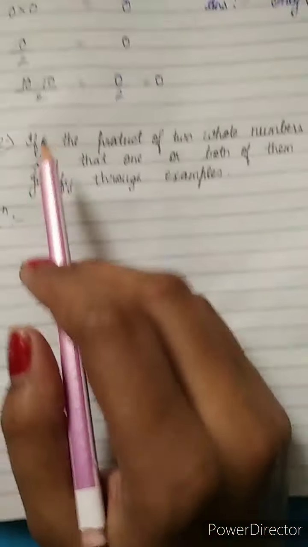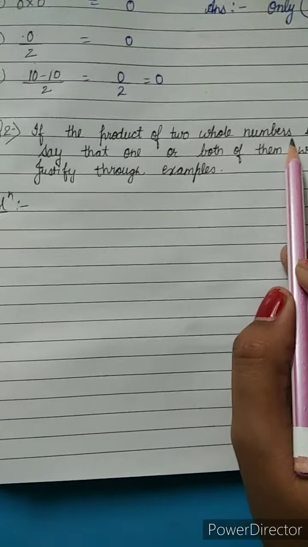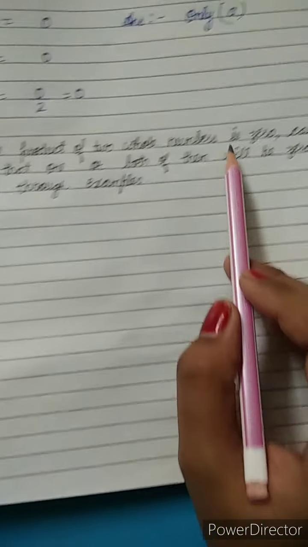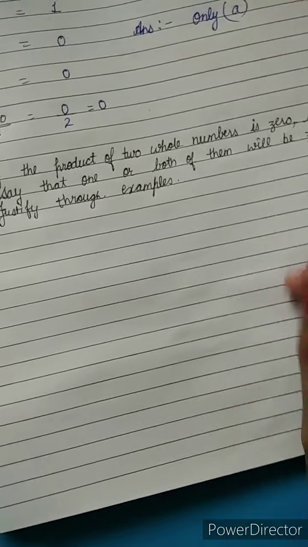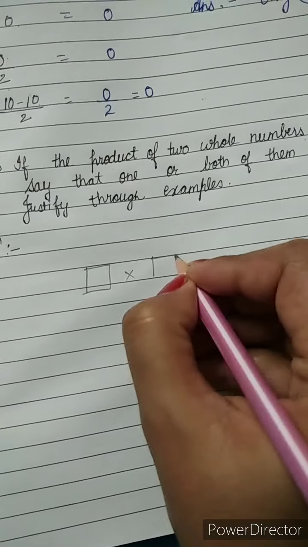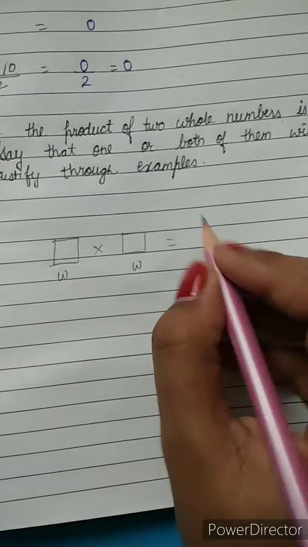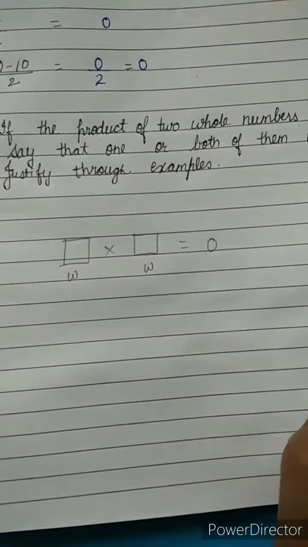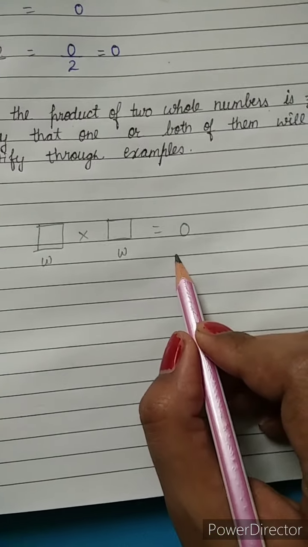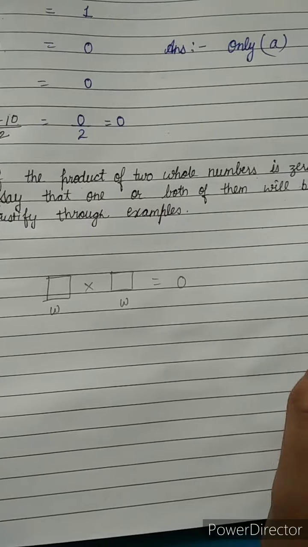Question number 2. If the product of two whole numbers is 0, it means it looks like this. If we are multiplying two whole numbers with each other and the result is 0, then can we say that one or both of them will be 0?